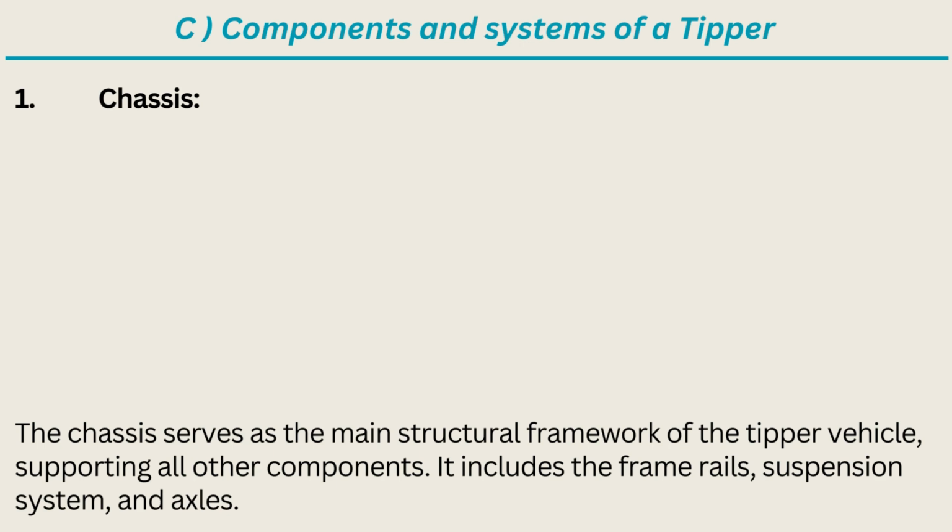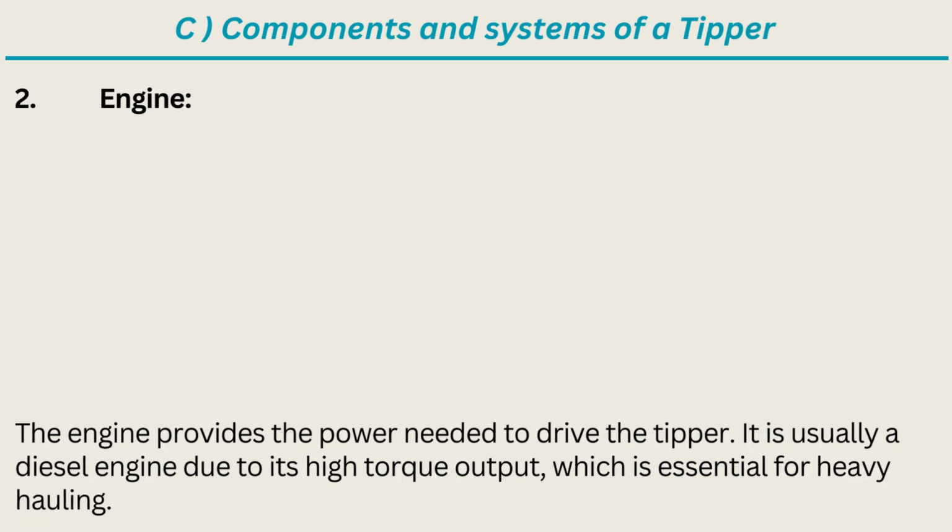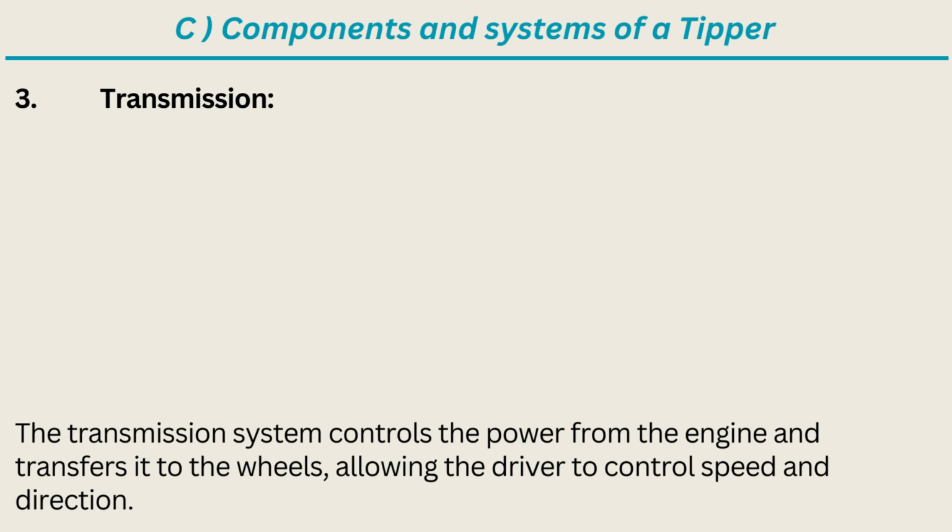It includes the frame rails, suspension system, and axles. 2. Engine. The engine provides the power needed to drive the tipper. It is usually a diesel engine due to its high torque output, which is essential for heavy hauling. 3. Transmission. The transmission system controls the power from the engine and transfers it to the wheels, allowing the driver to control speed and direction.